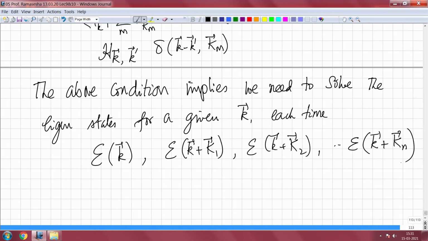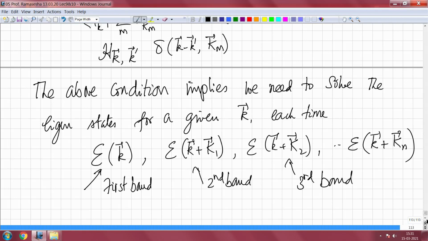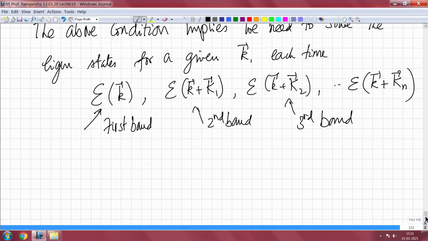So, that means you will have n plus 1 solutions, and these correspond to, this will be the first band, this will be the second band, and so on and so forth. This will be the third band, etc., etc.